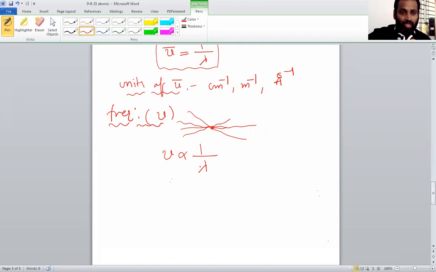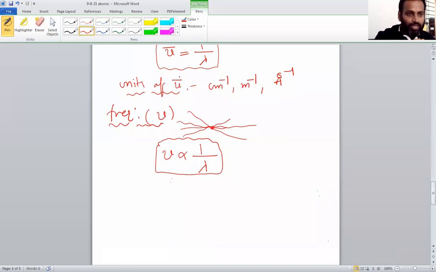I said previously, wave number is the reciprocal of wavelength, because by the number of waves we are indicating the wave number, right? So if the number of waves is very less, what is the meaning? The wave number is less. That means wavelength is more. Means distance is more. It takes more time to cover, and more time to reach that particular point. So what we can say, nu frequency is inversely proportional to wavelength.